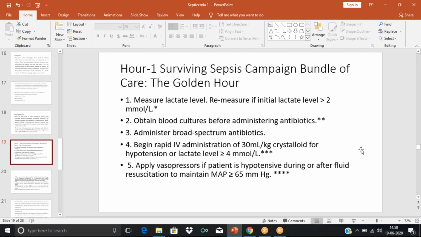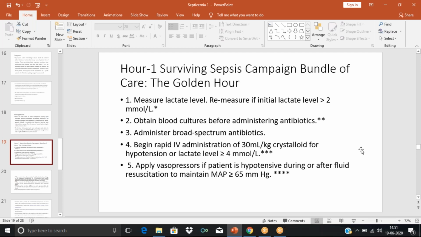Then we know that in septic shock there is hypotension. So in order to increase the blood pressure, we have to give rapid IV administration of 30 ml per kg of crystalloid. Crystalloids are aqueous solutions of mineral salt, along with some other small molecules, in sterile water. One of the most used crystalloids are 0.9% sodium chloride, ringer lactate, etc.